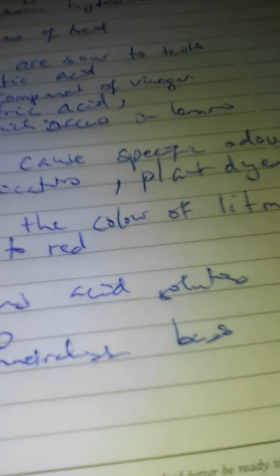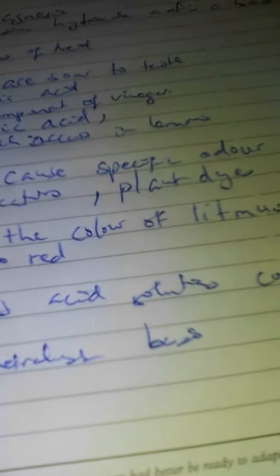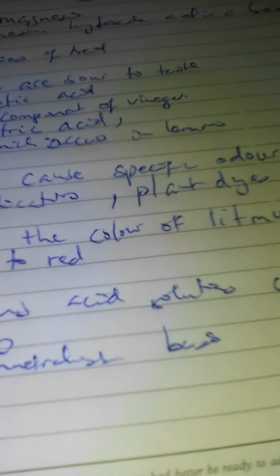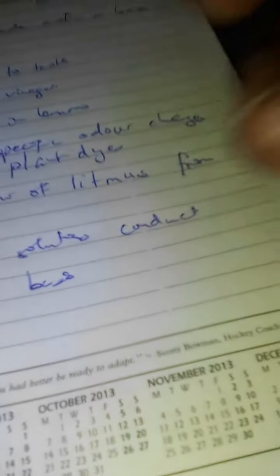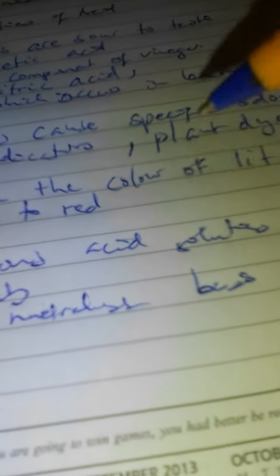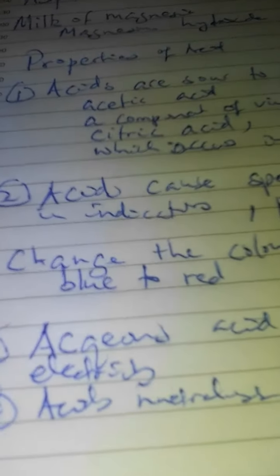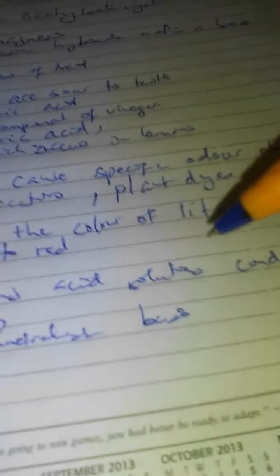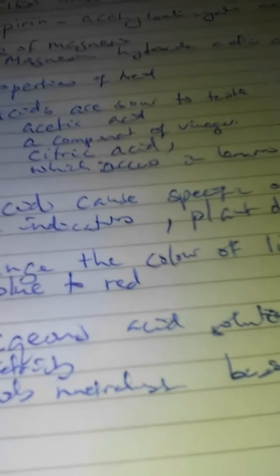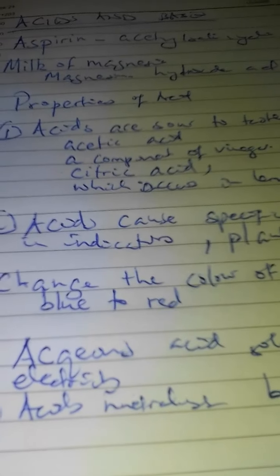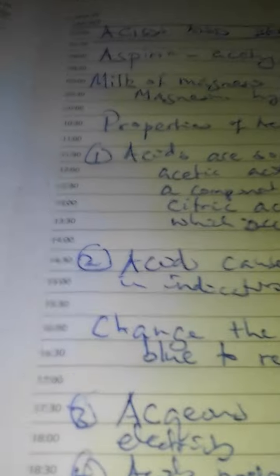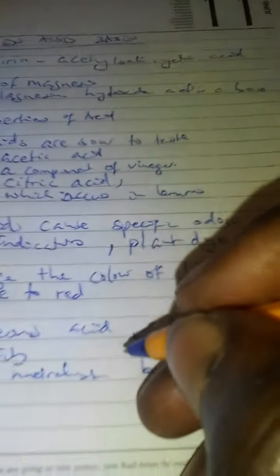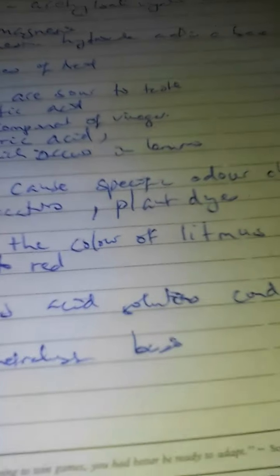And then think of plant dyes. They can change the color of the litmus from blue to red. And we are saying the aqueous acid solution, you see, that is why even in the batteries that we use every day, there is acid, because it conducts electricity. It's a very good electricity conductor. It can allow electricity to pass through.